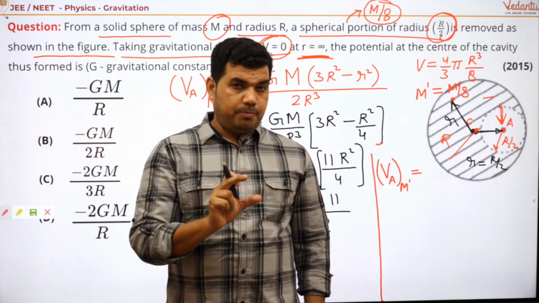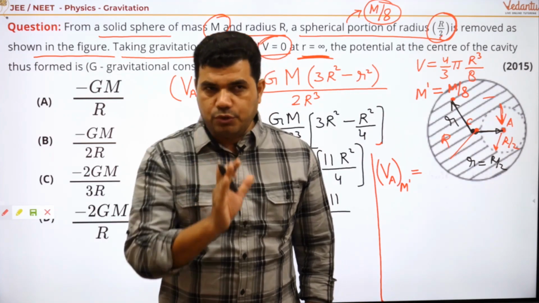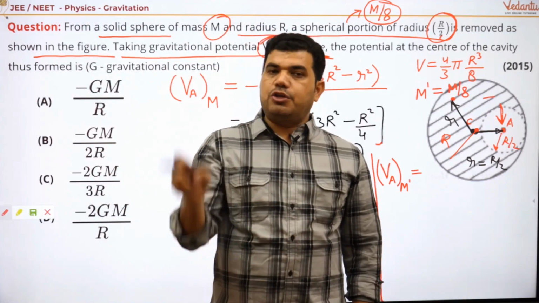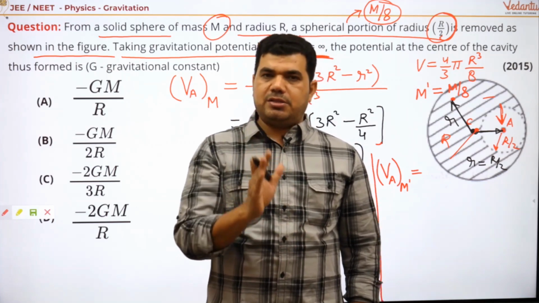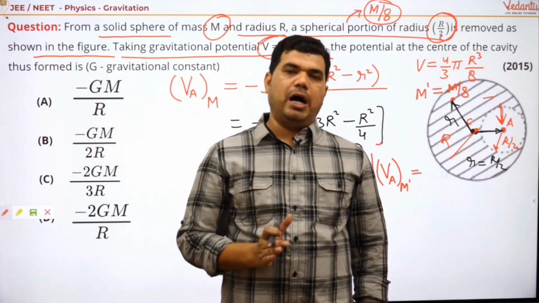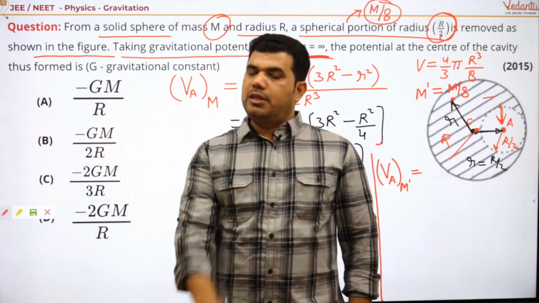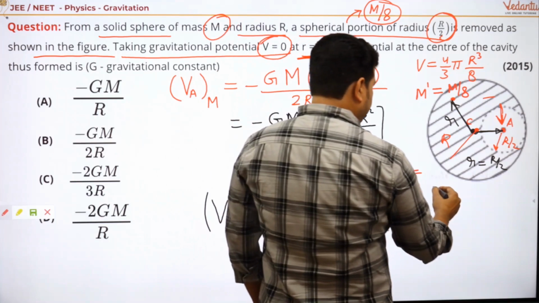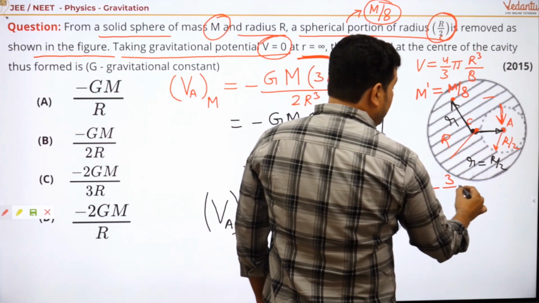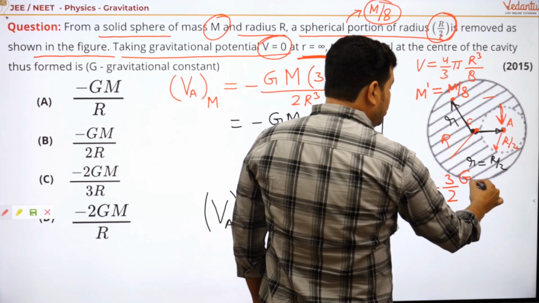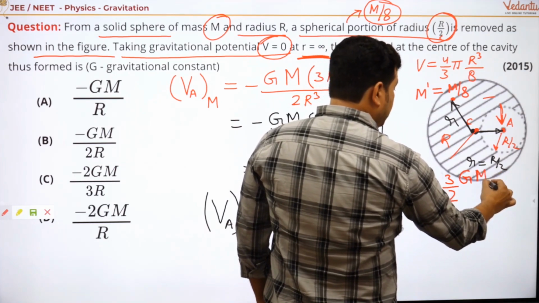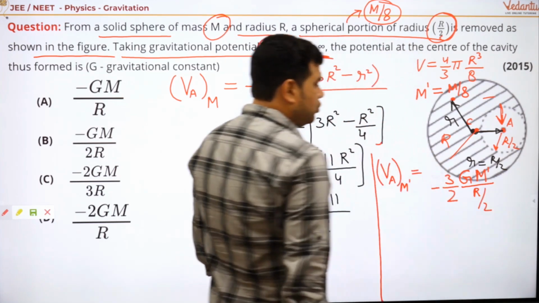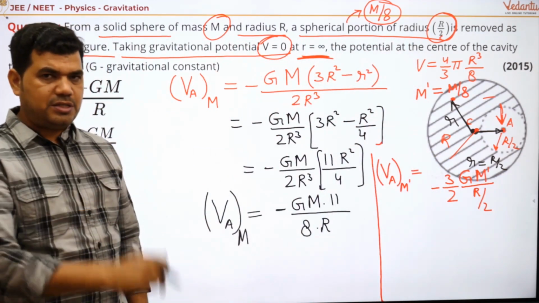Point to be noted. Many of you will confuse at this point, but if there is a uniform distribution of mass in a spherical region of radius R, then at the center the potential is minus 3 by 2 GM, that is M dash, divided by R. R is R by 2. The radius of this sphere is R by 2.